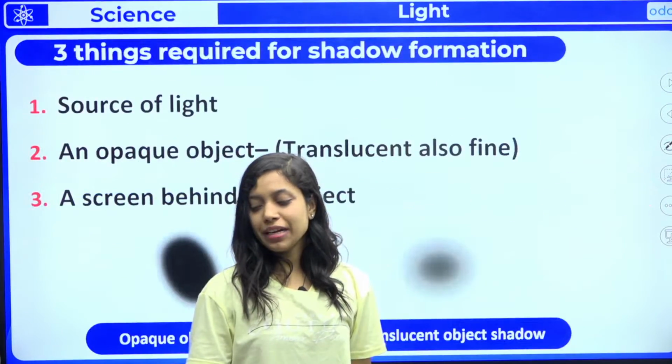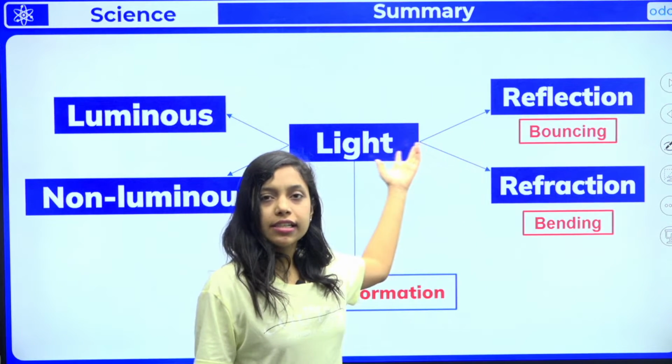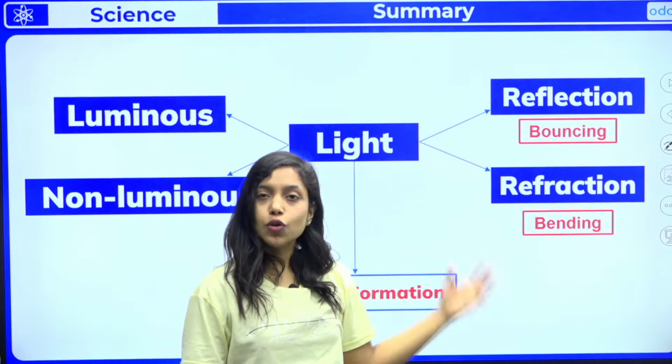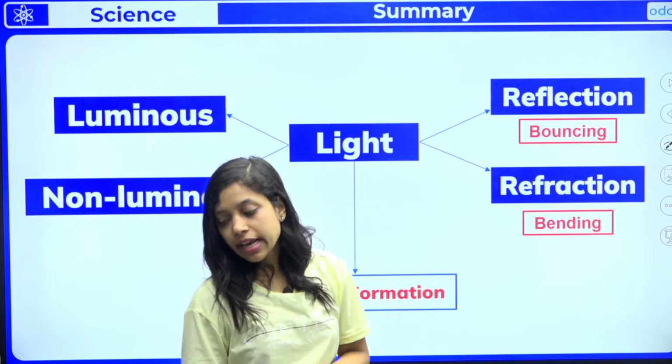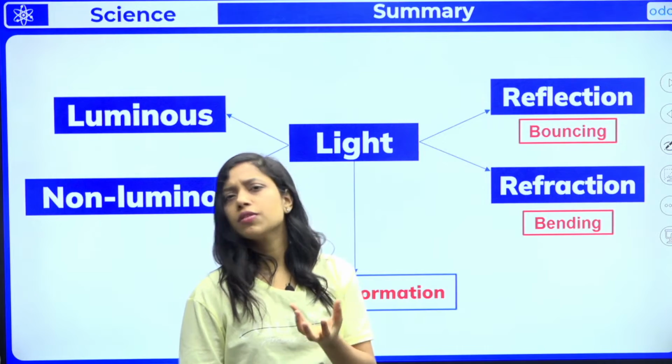In the next class, we'll be learning about shadow formation. So yes, these are the takeaways from today's class: sources of light, properties of light, and transparent, translucent and opaque objects.